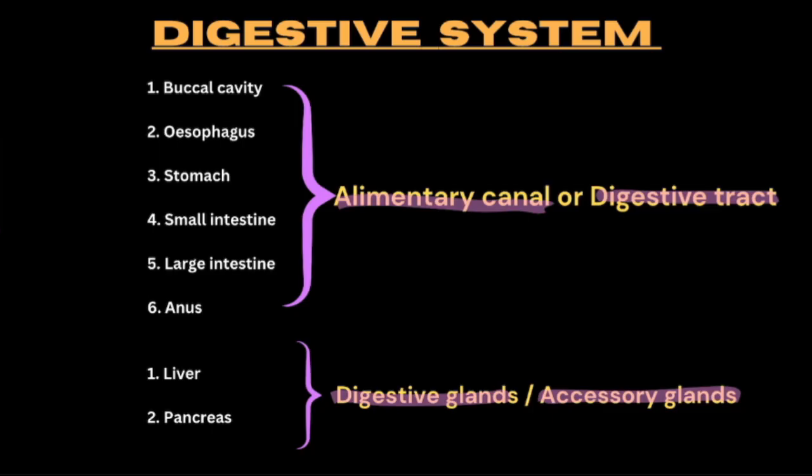Okay, but what about the digestive glands or the accessory glands? A gland is nothing but an organ that secretes something. The accessory gland or digestive gland is not a part of the alimentary canal, but it is present around the alimentary canal and pours its secretion into the alimentary canal or the digestive tract. Simply, they help in the process of digestion. It includes the liver, pancreas, gallbladder, etc.